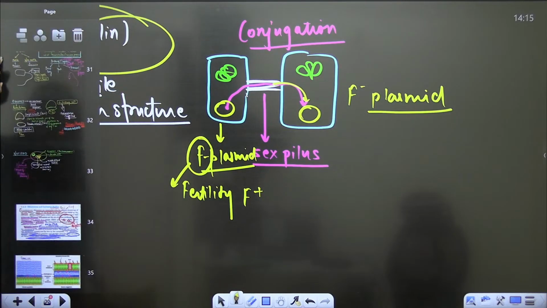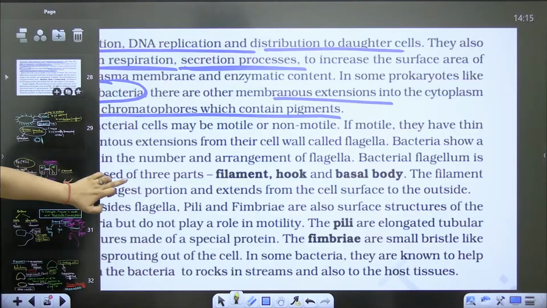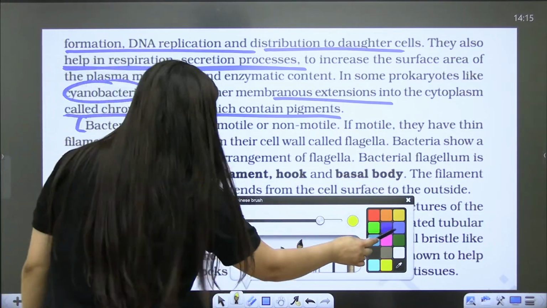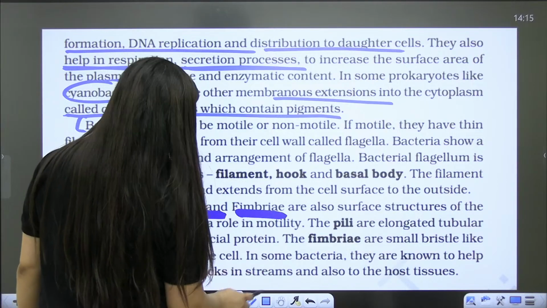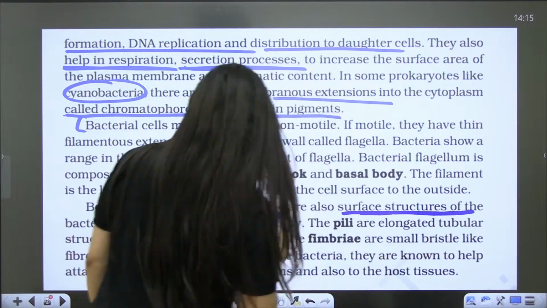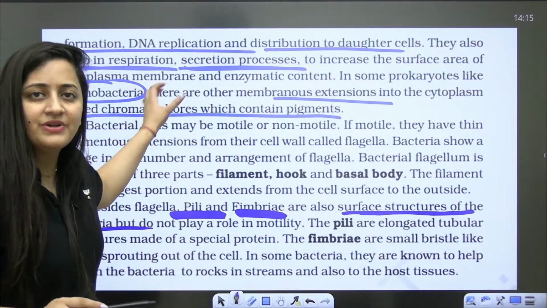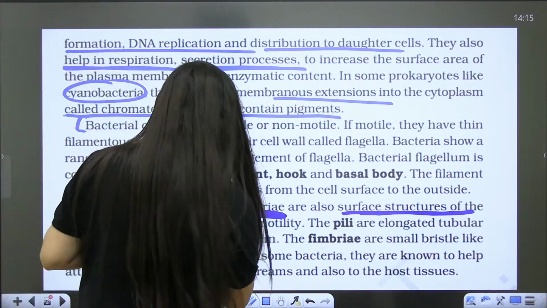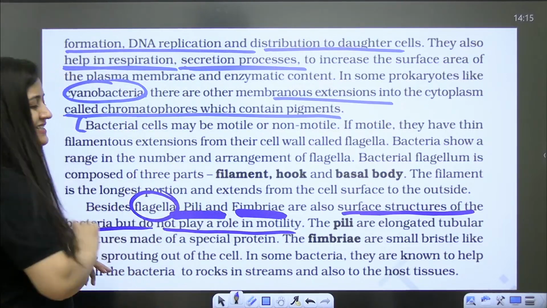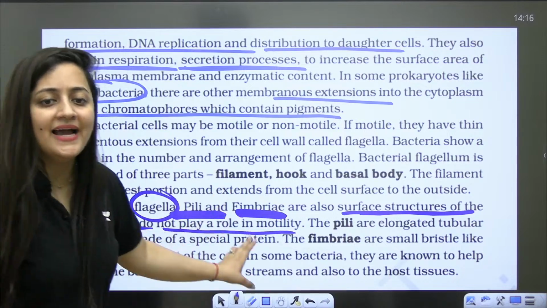Okay, so again it is also non-motile. You can read it from this part. So in addition to flagella, pilae and fimbriae, they are also the surface structure of the bacteria, means they are present on the surface of bacteria, but they do not play a role in motility. So for the movement, flagella will play the role, but not pilae and fimbriae.